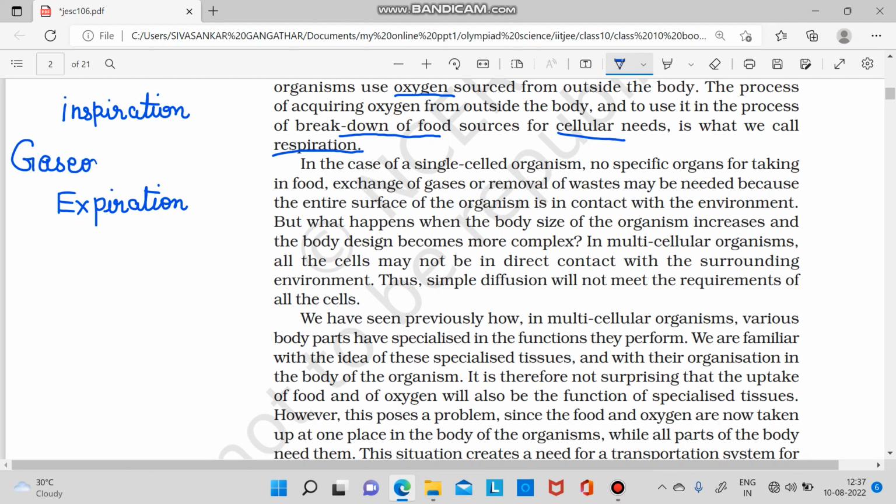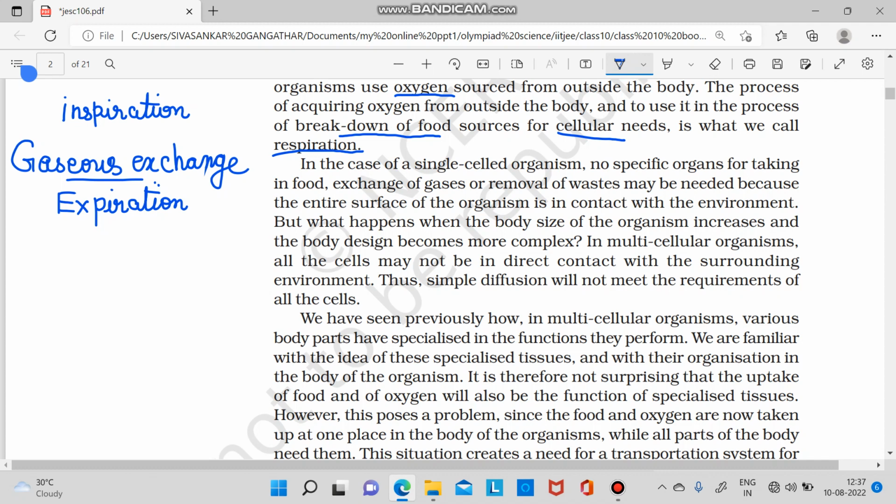The gaseous exchange occurs in the lungs, in the alveoli. So gaseous exchange occurs, and this oxygen is obtained by the body for the breakdown of food particles to release energy or ATP.